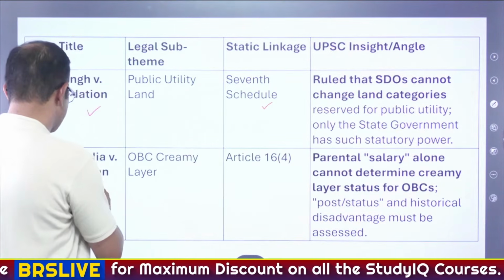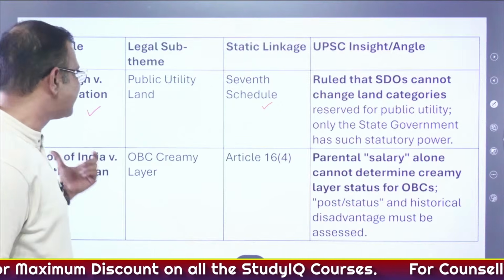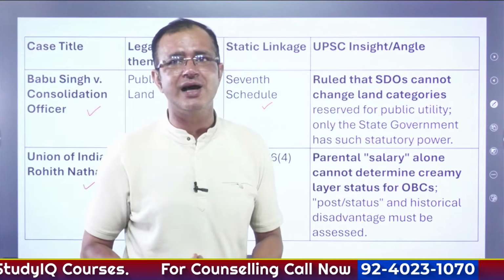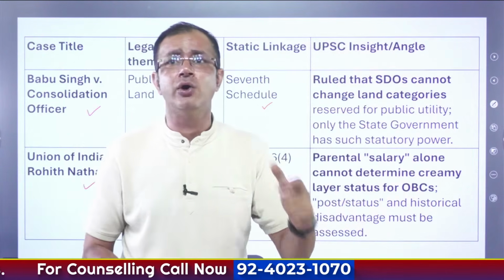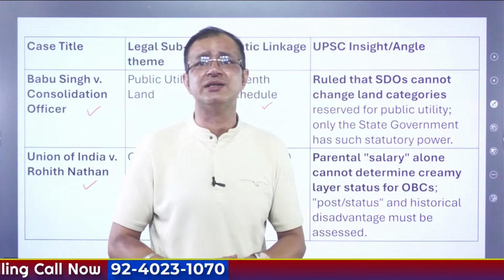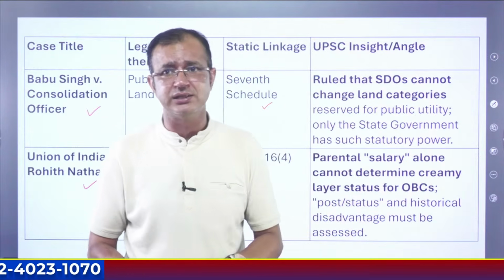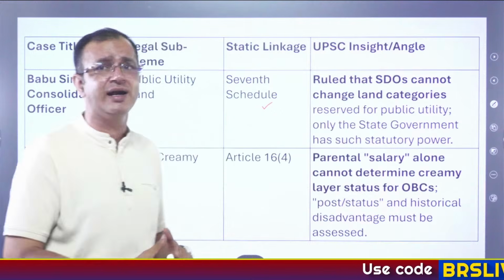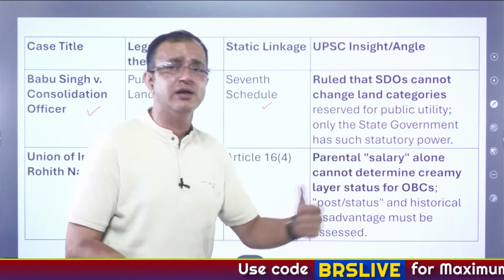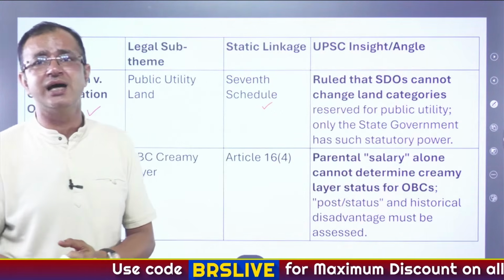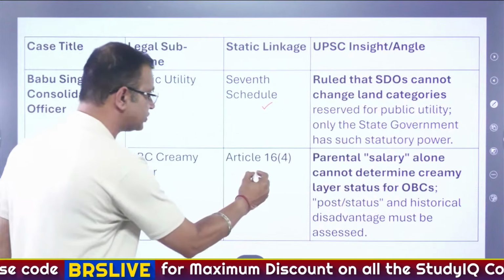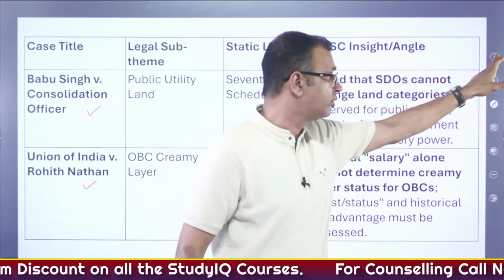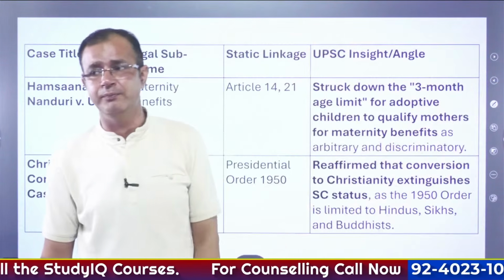Then comes Union of India versus Rohit Nathan. Over here in the Rohit Nathan case, the Supreme Court has laid down that parental salary alone cannot determine the creamy layer status for the other backward classes. Alright, the post as well as status and historical disadvantage must be assessed while assessing the other backward classes. Again, it links to Article 16(4) that provides for reservation to other backward classes as well.